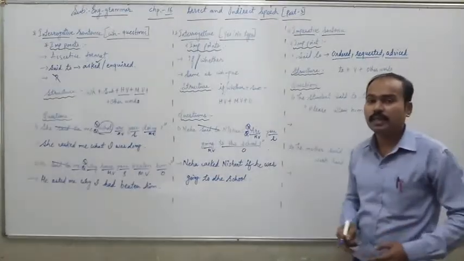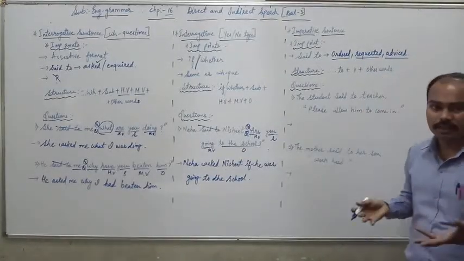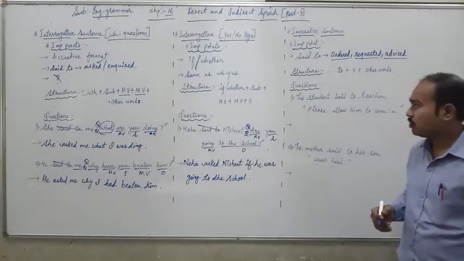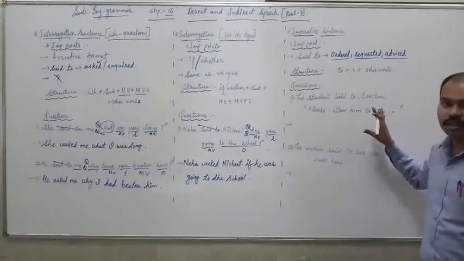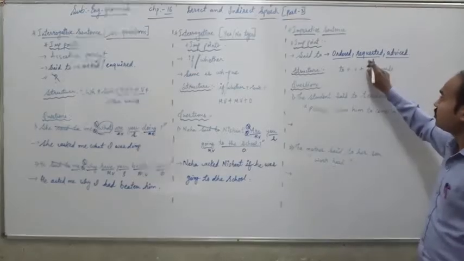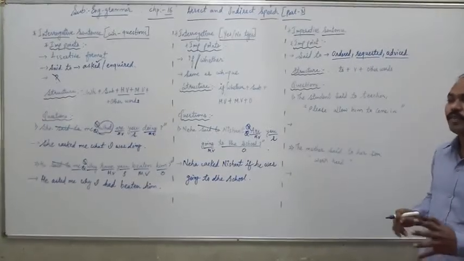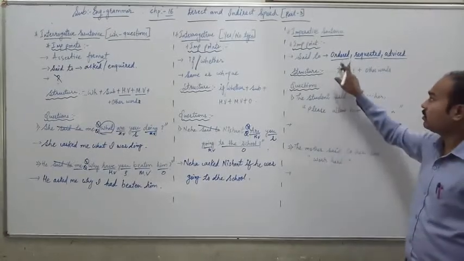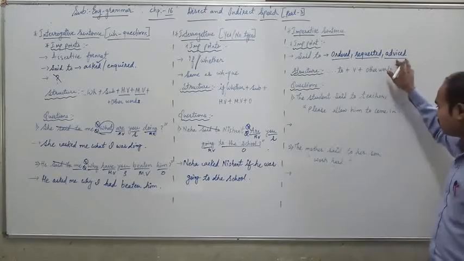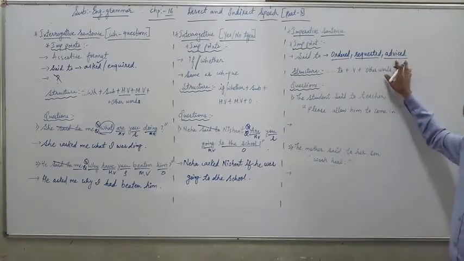It is an imperative sentence. You may know that an imperative sentence gives orders, advice, suggestions, and makes requests also. So we have to read the question and understand. If the question is making a request, we write requested. If it is giving an order, we write ordered. In the same way, if it is giving advice, we write advised.